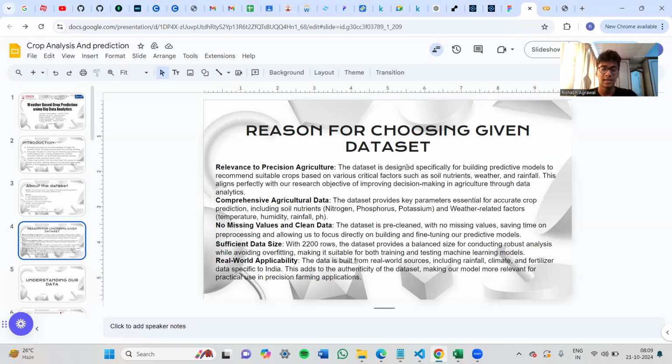Sufficient data size. As I said earlier, there are 2,200 rows. So this provides a balanced size for conducting robust analysis and avoiding overfitting. Overfitting is when the model learns too well, it captures even the noise. So we have a sufficient data size, but it is not too large so that we even capture noise. Real world applicability, the dataset is built from real world sources, which includes the rainfall, climate, and fertilizer data specific to India. It is taken from government sources, meteorological sources. So this adds authenticity to the dataset, making our model more relevant for practical use.